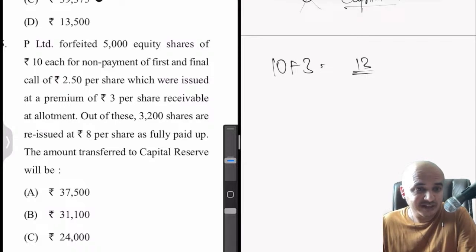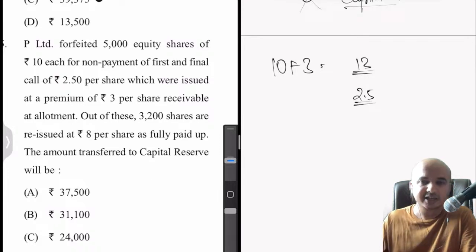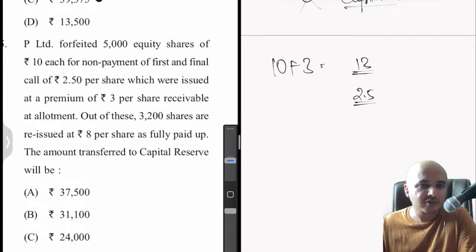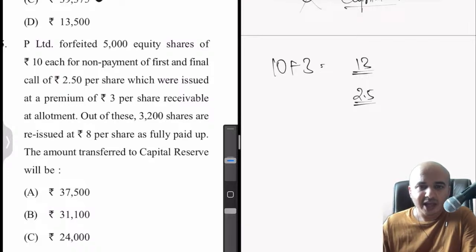So out of 13, they say first and final call is 2.5. Okay. So remaining would obviously be application plus allotment. Okay. Both put together. Fine. Now, what else do they say? Out of these shares, 3,200 shares are reissued at 8 per share as fully paid up, etc. The amount transferred to capital reserve. This will take some time. Okay. Fine.